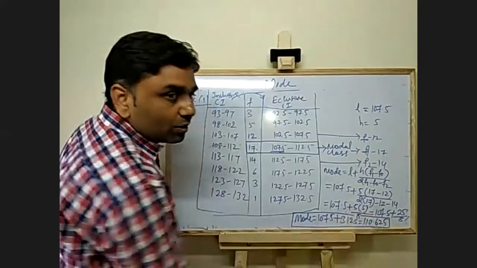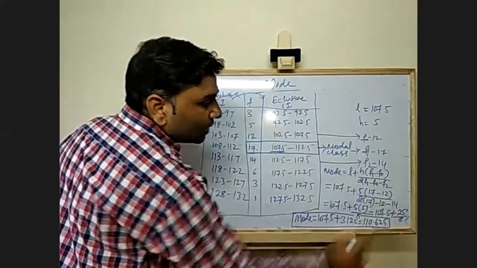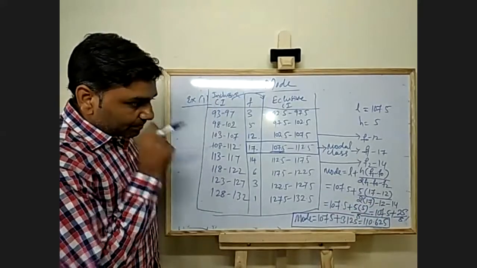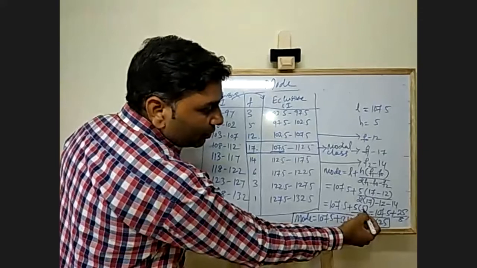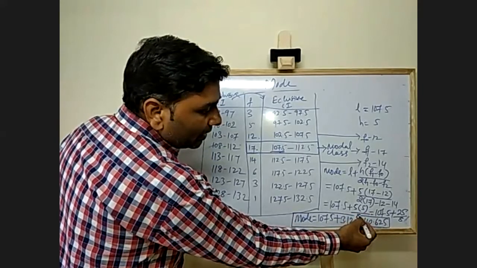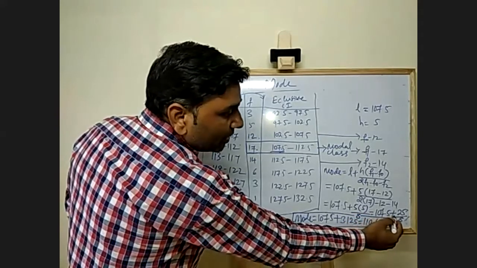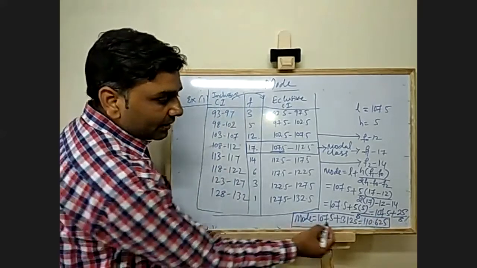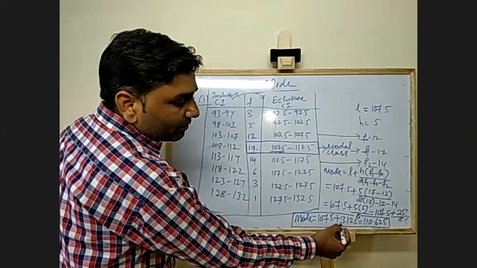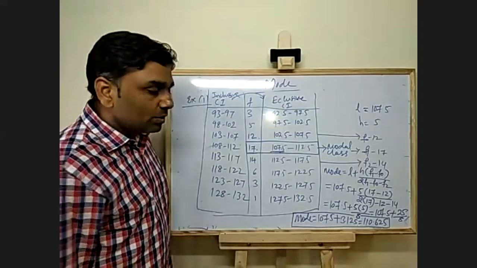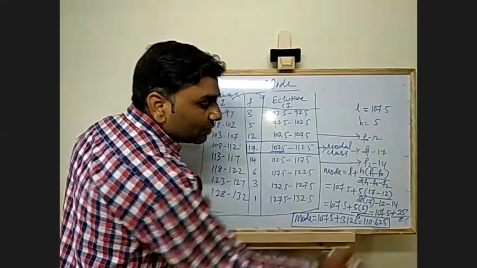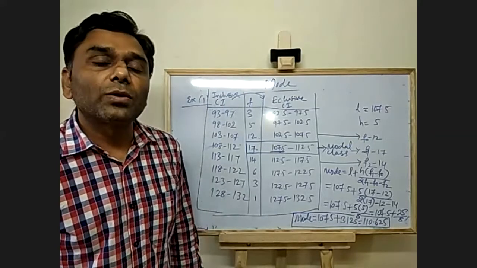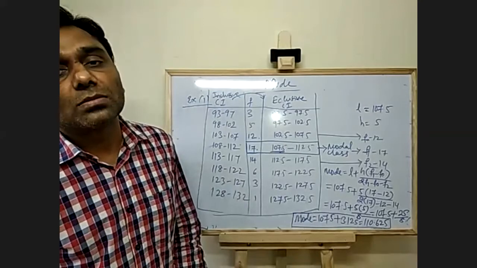In the bottom, 2 into 17 is 34 minus 12 minus 14 gives you 8. So 5 into 5 divided by 8, so 107.5 plus 25 divided by 8 is 107.5 plus 3.125. You add these, you will get 110.625. This is how we calculate mode.